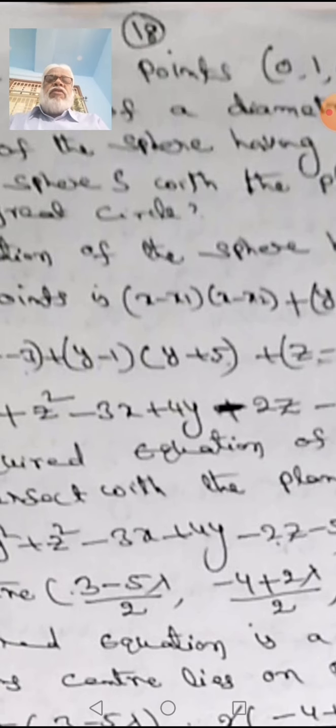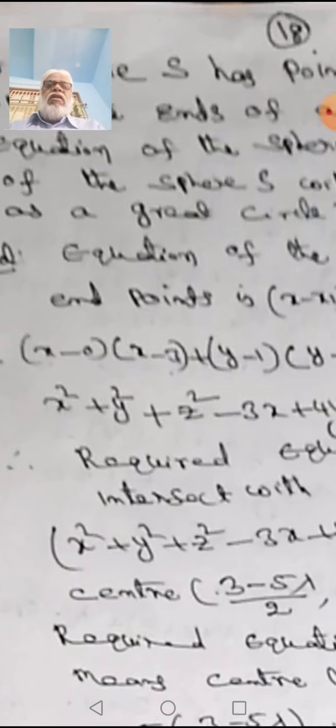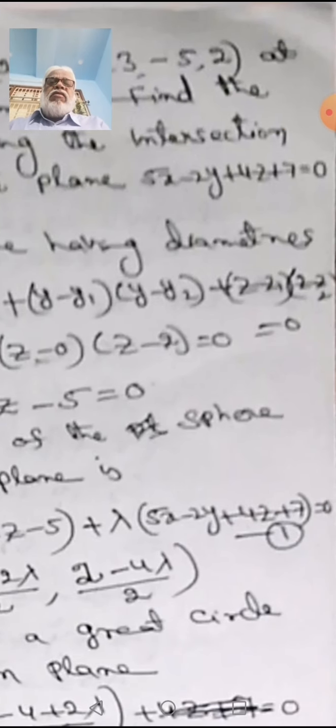First of all we find the equation of the sphere. Another condition is given. What is that? That it is a great circle with that plane.